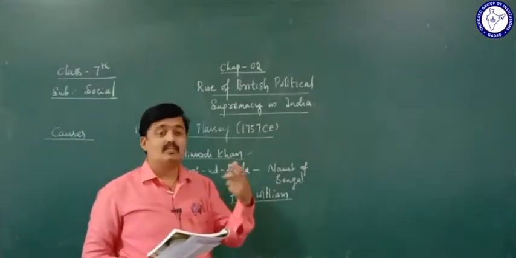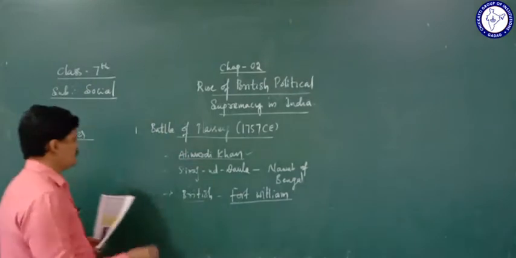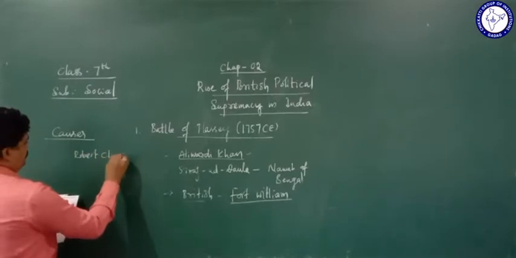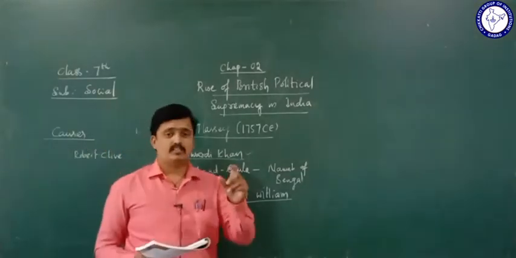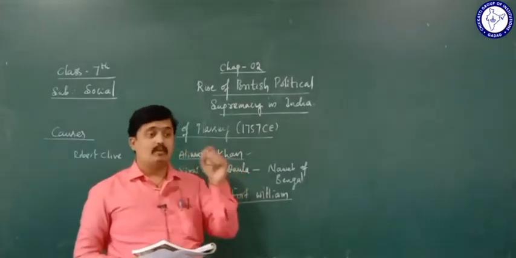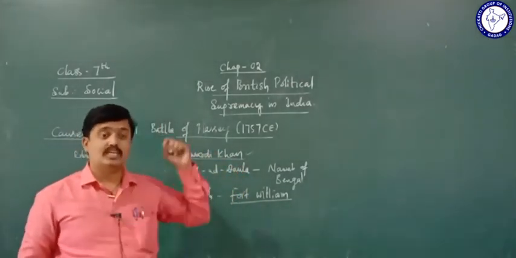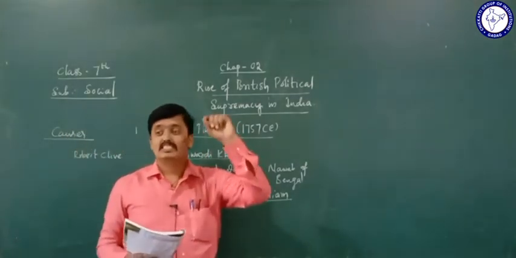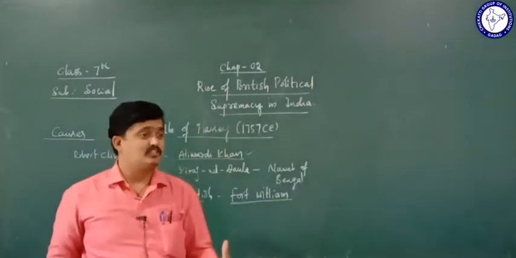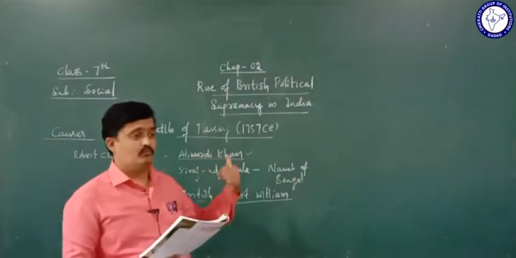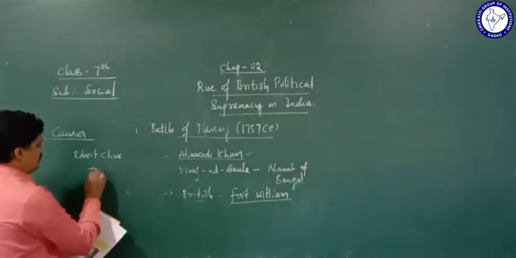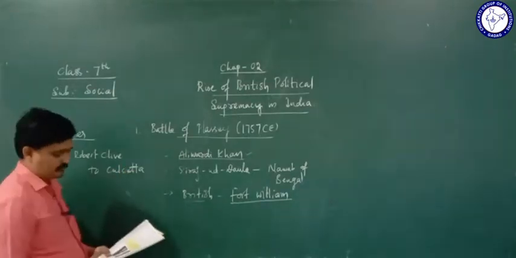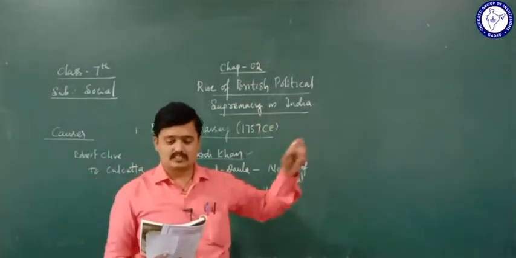Under the commandership of Robert Clive. Under the commandership of whom? Robert Clive. Who sent him? The Madras Company sent an army under the commandership of Robert Clive. Where? To Calcutta. They have sent him to Calcutta.